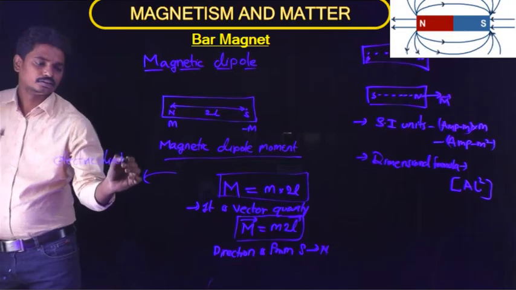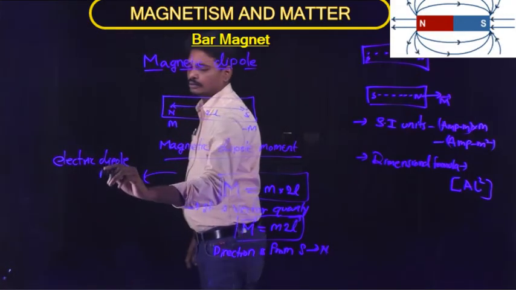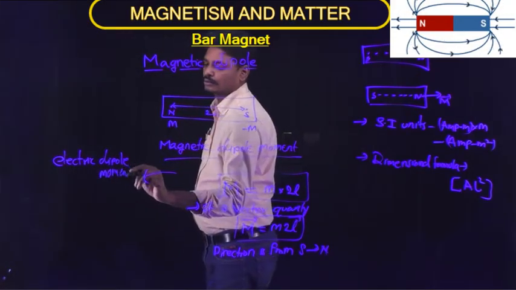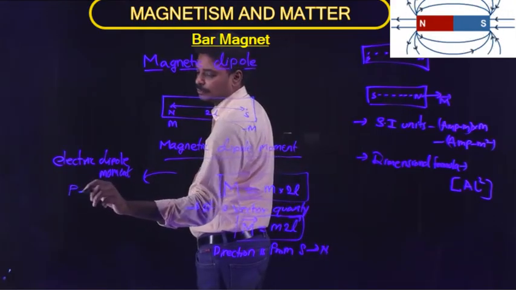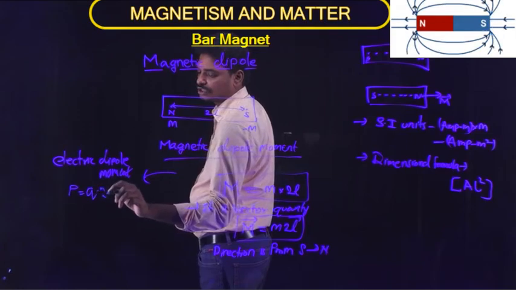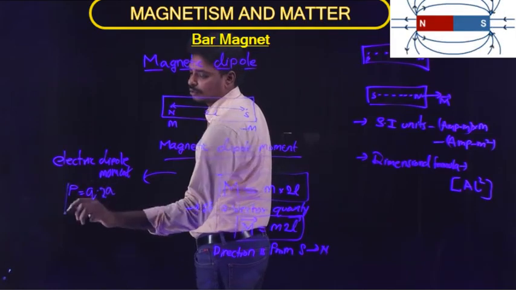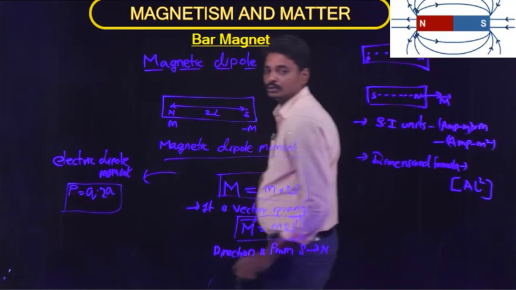Electric dipole moment, which is denoted by P. P is equal to charge Q into the distance between them, 2A. So P is equal to Q into 2A.